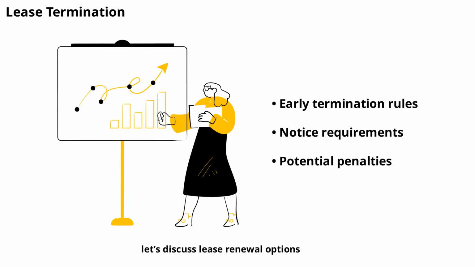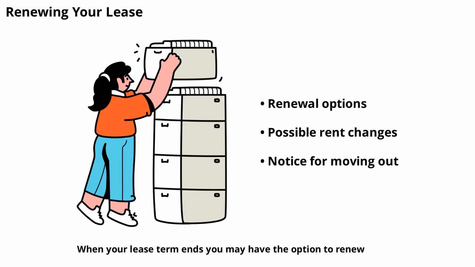Up next, let's discuss lease renewal options. When your lease term ends, you may have the option to renew. Renewal terms can vary. Some landlords offer a new fixed-term lease, while others switch to a month-to-month arrangement. Renewal may involve changes in rent or other terms, so always review the new agreement carefully. If you plan to move out, be sure to provide the required notice to avoid extra charges.